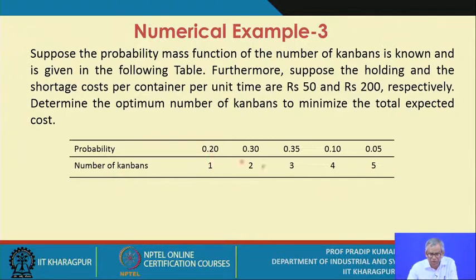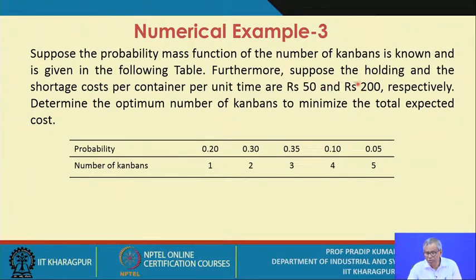That is 0.2. Similarly against number 2, the probability is 0.30, 30% of the cases. 35% of the cases the number of Kanbans may be 3, and similarly for the other 2 possible numbers of Kanbans, 4 and 5, the corresponding probabilities are known. So this is the probability mass function, the table is given.